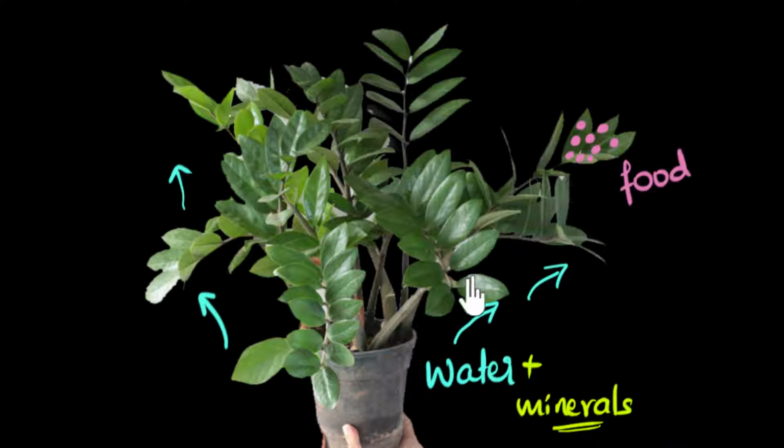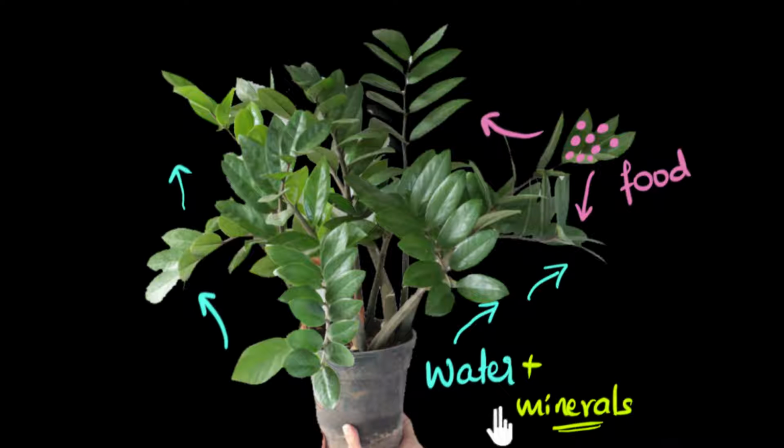Now, what about the parts of the plants that cannot photosynthesize? For example, roots can't photosynthesize because they're under the ground. They're not exposed to sunlight. There may be certain growing parts of the plant which might require this food because they cannot photosynthesize. Maybe there are some leaves somewhere which are in absolute shade and because of which they are not able to photosynthesize. So again, what to do? We need a transport system. The food needs to get transported to the different parts. So again, the food needs to get transported down, maybe to the roots sometimes. It might have to get transported up to some other parts. So can you see a transport system is necessary without which these plants cannot survive?